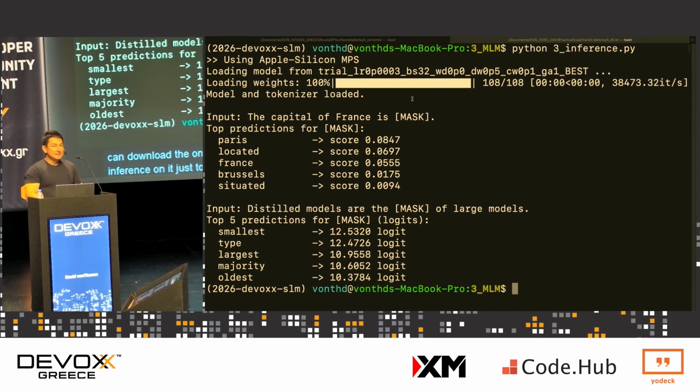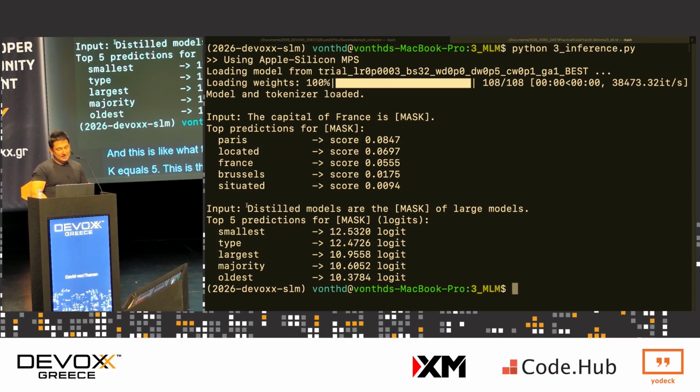So we have a couple of example demo sentences. Like this sentence: the capital of France is blank. If we run this sentence with the blank spot through our masked language model, we can figure out that the capital is Paris. This is what the model provides us, with top k equals 5. This is the most probable: Paris is the capital. We know that, right?